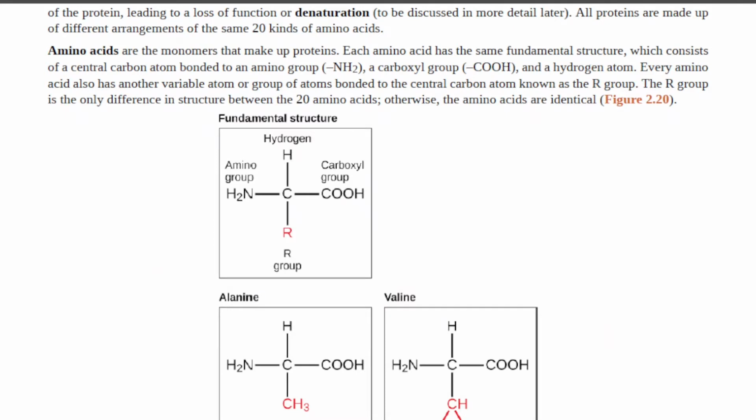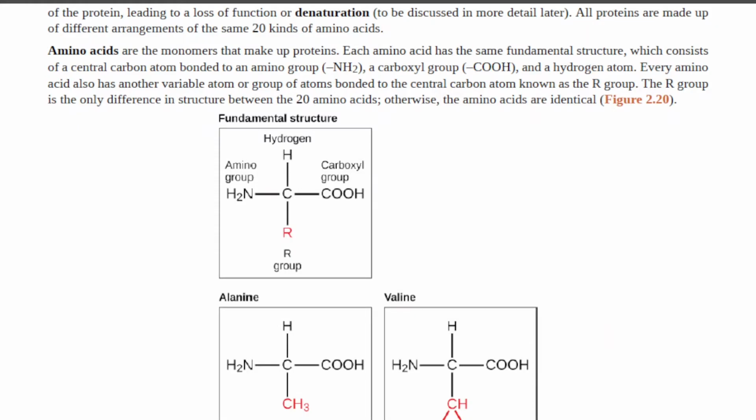All proteins are made up of different arrangements of the same 20 kinds of amino acids. Amino acids are the monomers that make up proteins. Each amino acid has the same fundamental structure, which consists of a central carbon atom bonded to an amino group, a carboxyl group, and a hydrogen atom. Every amino acid also has another variable atom or group of atoms bonded to the central carbon atom, known as the R group. The R group is the only difference in structure between the 20 amino acids. Otherwise, the amino acids are identical.